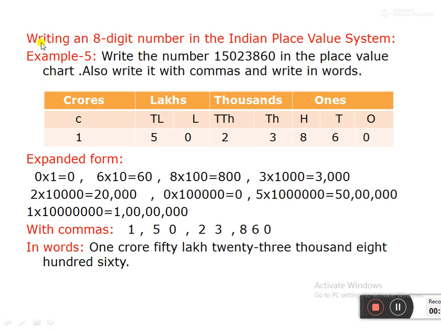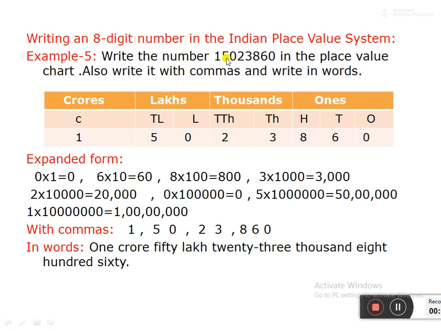Next we are going to see writing an 8-digit number in the Indian place value system. Already we have done 7-digit numbers. Next we are going to see 8-digit numbers. Like that, we have to make a place value chart first. Now write the number 15023860 in the place value chart. Also write it with commas and in words.